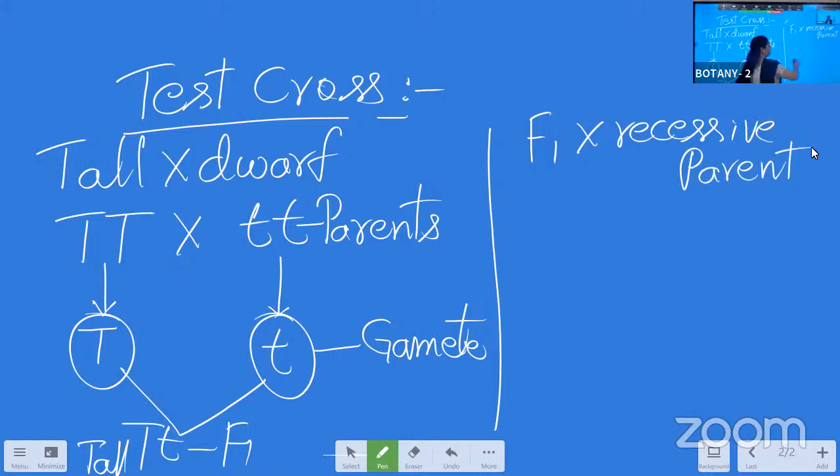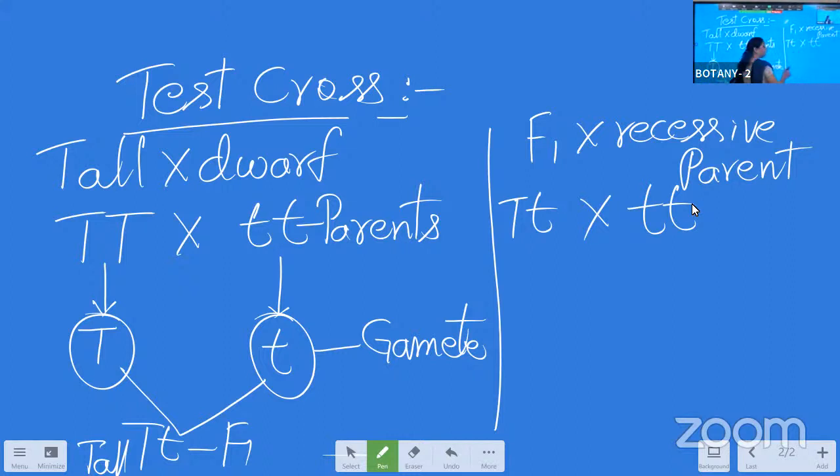So, what is the F1 plant? Capital T, small t. What we got? Capital T, small t, crossed with its recessive parent, that is small t. What we are having already here? Recessive parent, isn't it? Dwarf plant. Same thing we need to represent here.